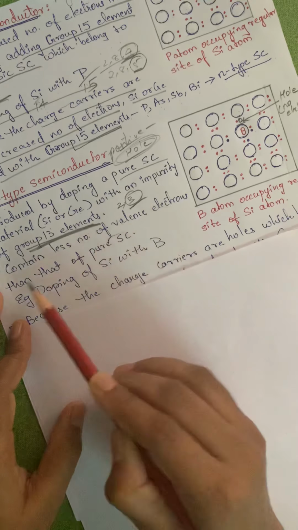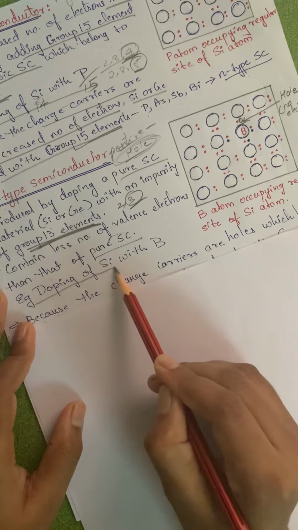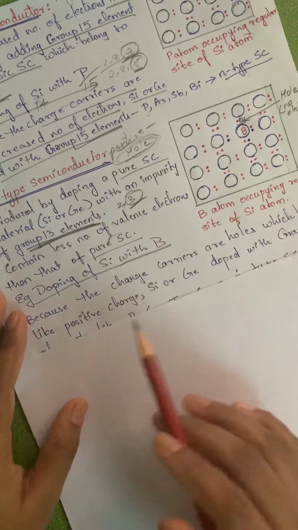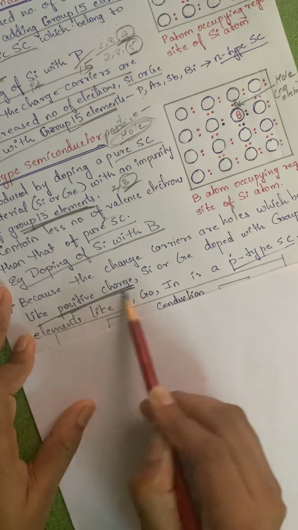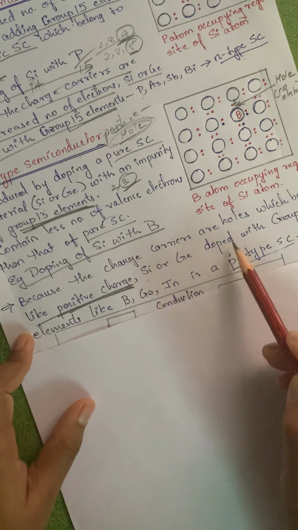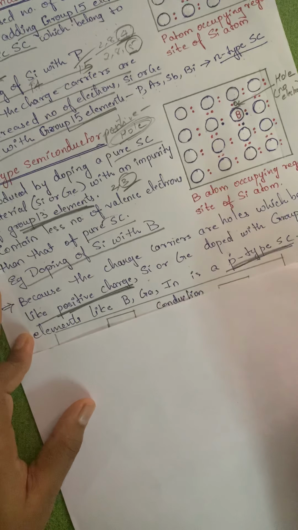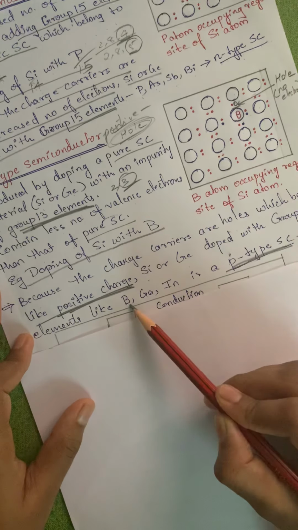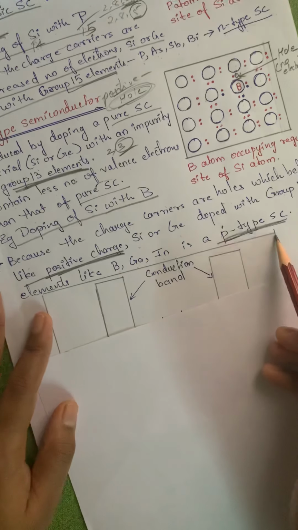It contains fewer valence electrons than the pure semiconductor. Example, doping of silicon with boron. Because the charge carriers are holes which behave like positive charge, silicon and germanium doped with group 13 elements are referred to as P-type semiconductors. Group 13 elements are boron, gallium, indium and so on. Hopefully till here you understood.